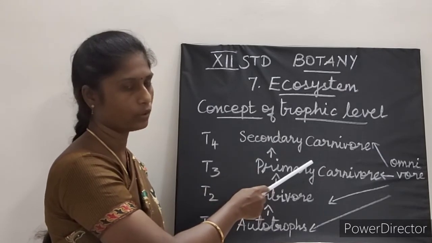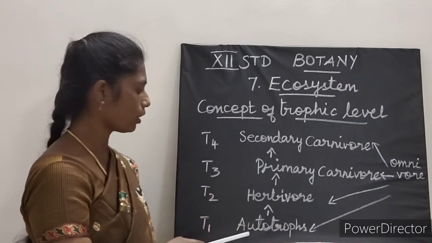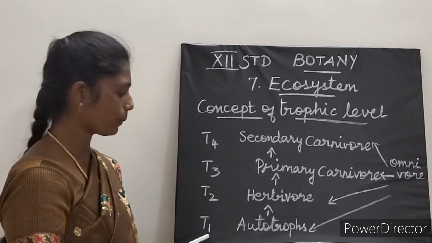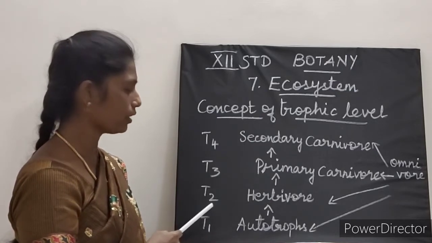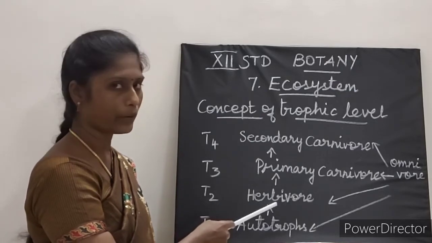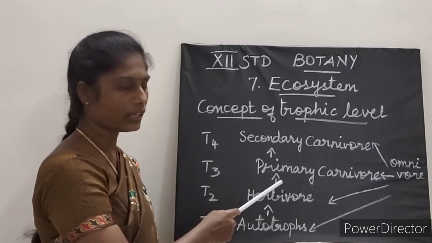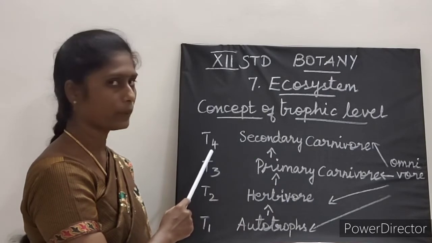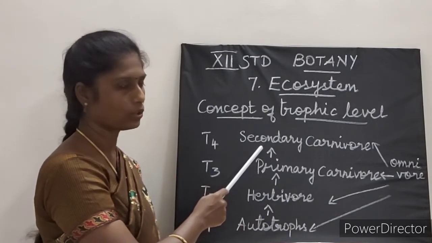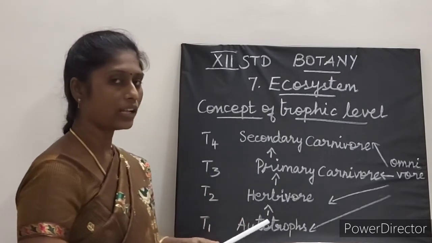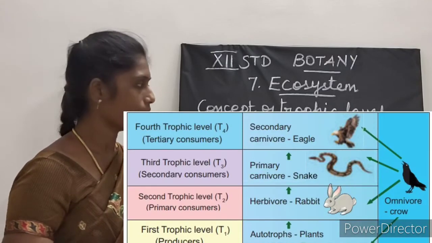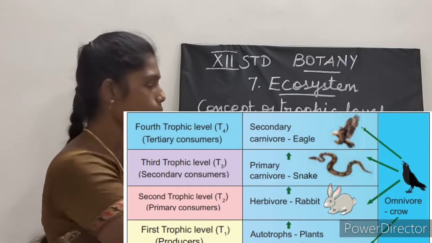Secondary carnivore. So, like this, it occupies the first trophic level by producer, second trophic level by primary consumer, third trophic level by secondary consumer, fourth trophic level by tertiary consumer.